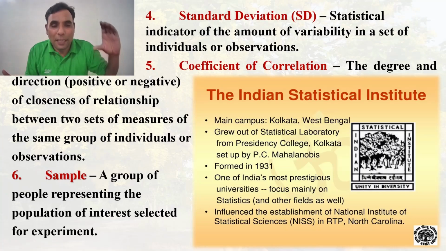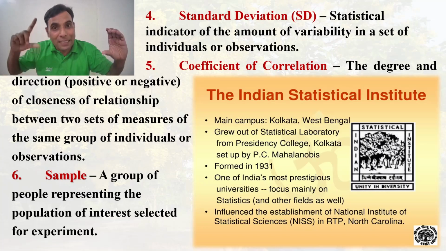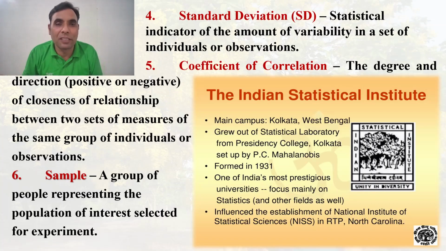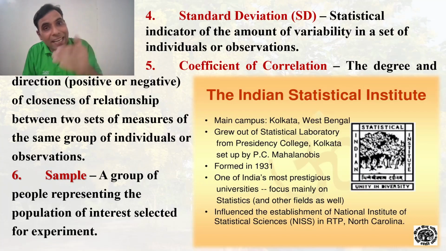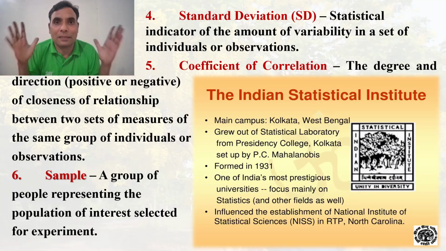For example, if there is an increase in one variable or increase in one value, then there will be an increase in the value of the other data set also. That is the positive correlation. And negative is just the opposite. It describes minimum two things: the degree and the direction of relationship between the two sets of measures.